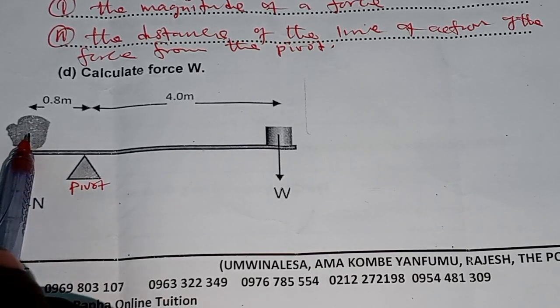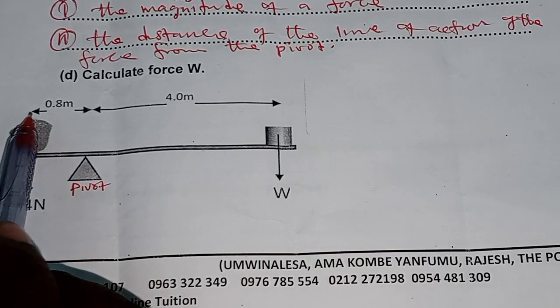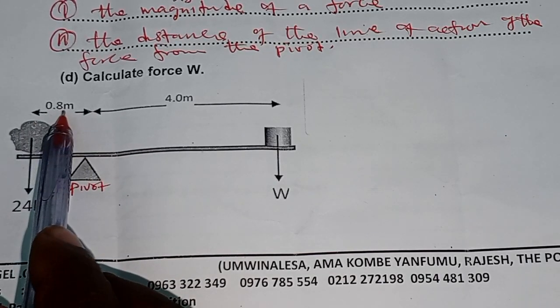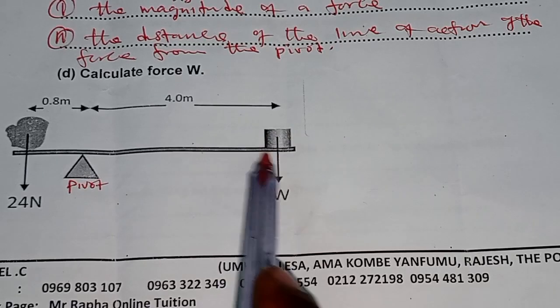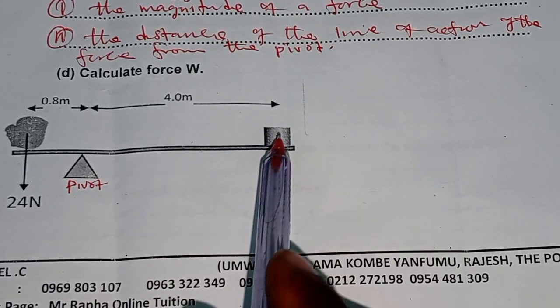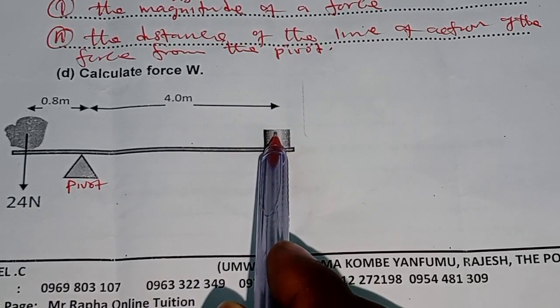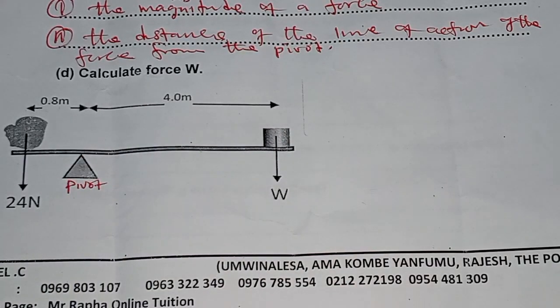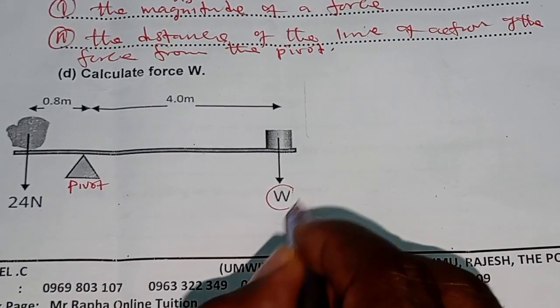Its distance from the center of this weight to the pivot is 0.8 meters. Then we have weight W. Its distance from the center of this weight to the pivot is 4.0 meters. So calculate W.